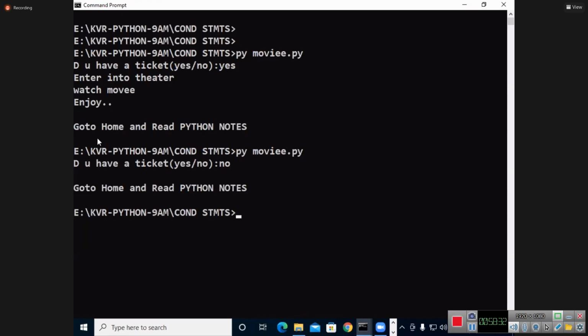No, I have just to go to home. No more tickets are there like this. Clear or not clear? Clear.